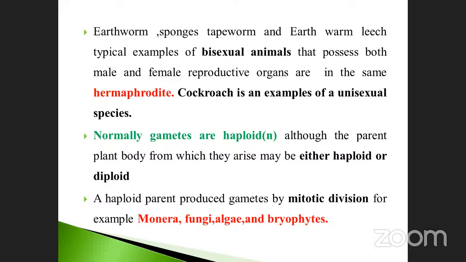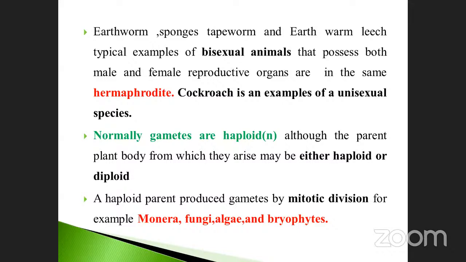And also in animals, earthworms, sponges and tapeworm are examples. The earthworm and leech are typical examples of bisexual animals. What is the meaning of bisexual? That which possesses both male and female reproductive organs in the same animal is called a hermaphrodite. Already told you, a hermaphrodite has a male sex organ as well as a female sex organ present in the same animal. Examples: earthworm, sponges, tapeworm, and leech.